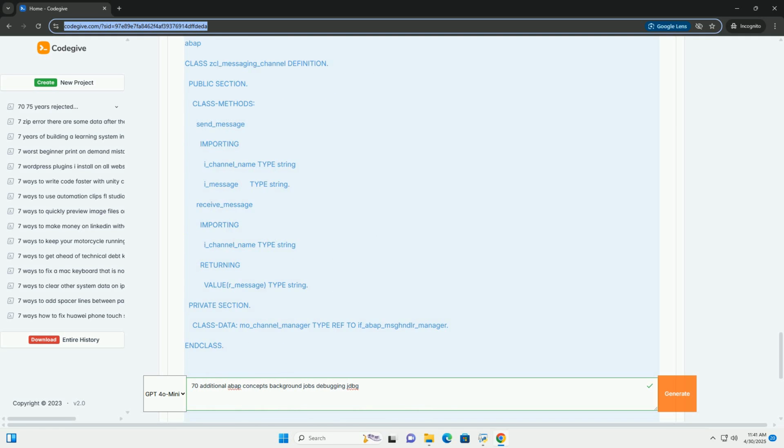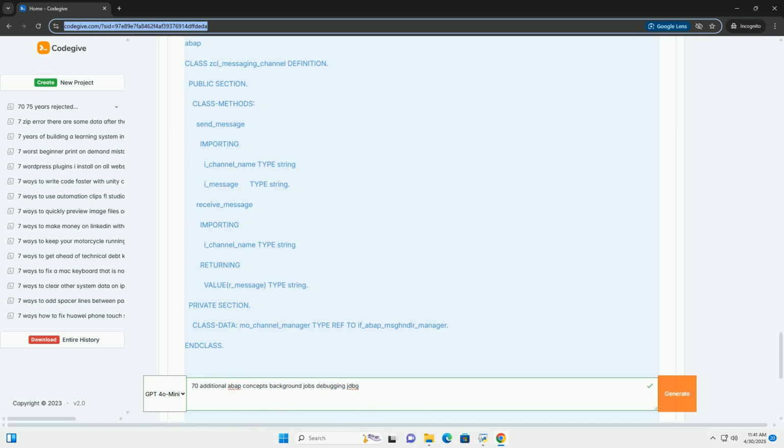SM36, define background job. Create a new job, add steps, and schedule it. * SM37, background job selection. Monitor existing jobs, view their status, and access their logs. * SM50, work process overview. Monitor work processes and debug background jobs in real time.